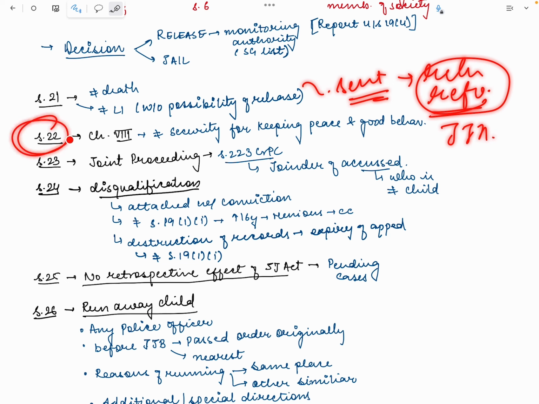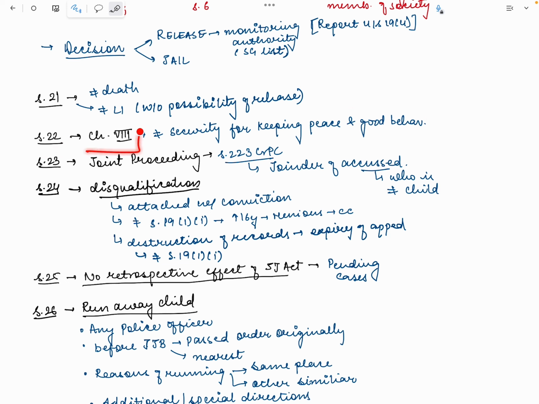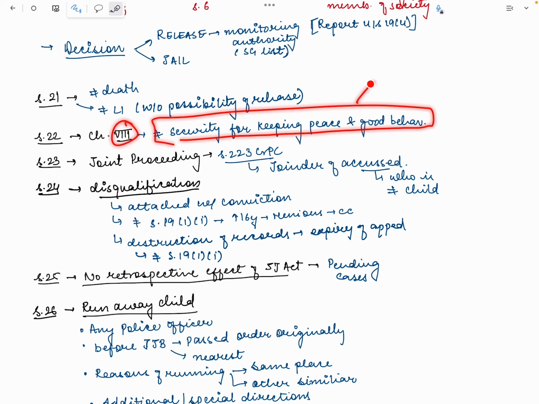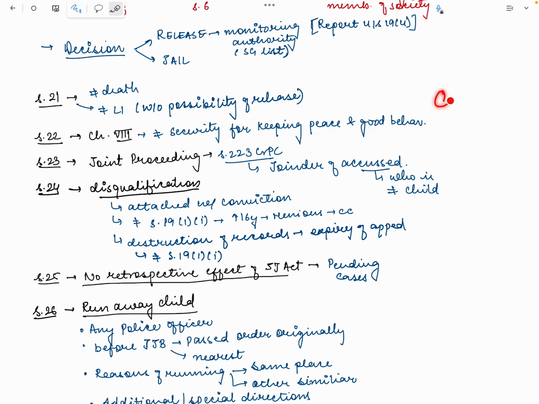Okay, now Section 22. It says that Chapter 8 of the CrPC does not apply. What is Chapter 8 of the CrPC? It is the security for keeping peace and good behavior. So while you sentence a person, on conviction, you have to give certain security that you will not breach the peace from now on. This section does not apply to a child.